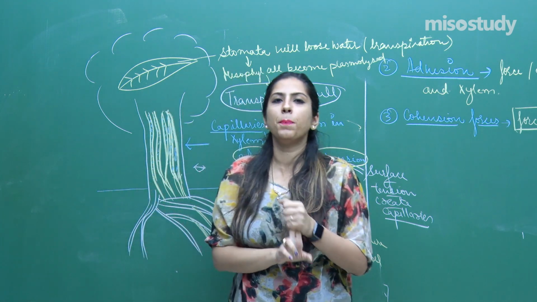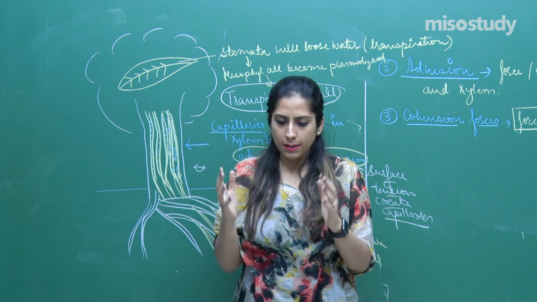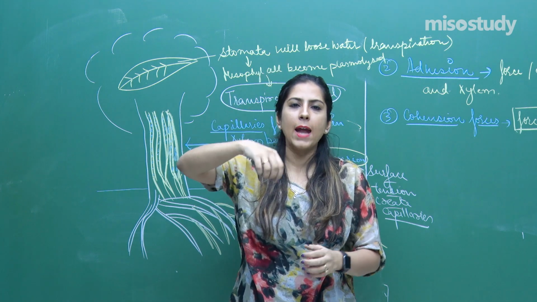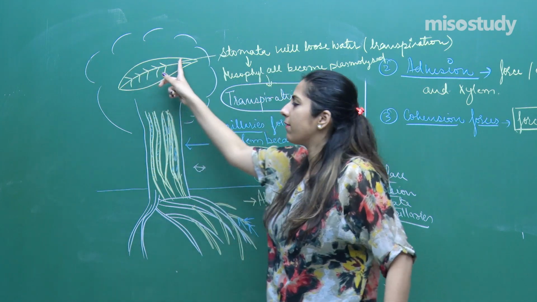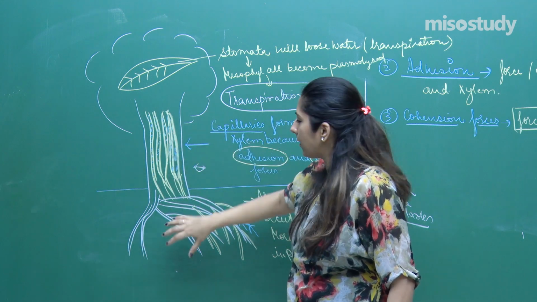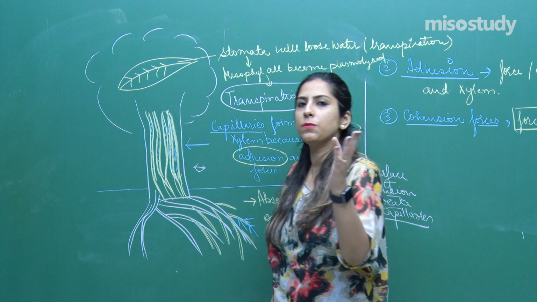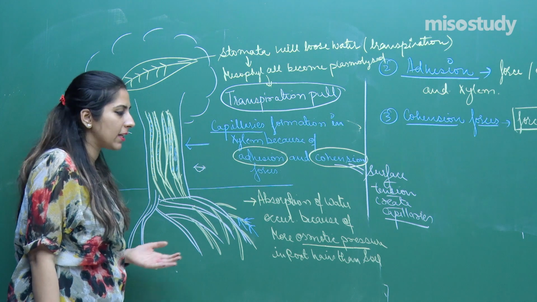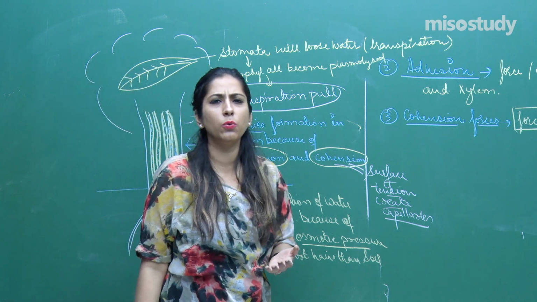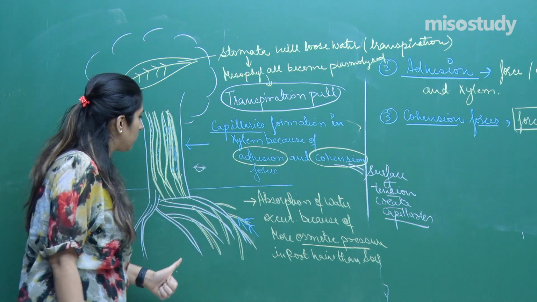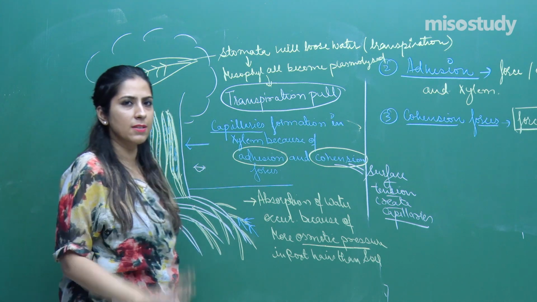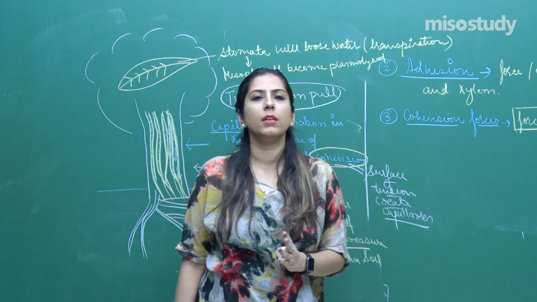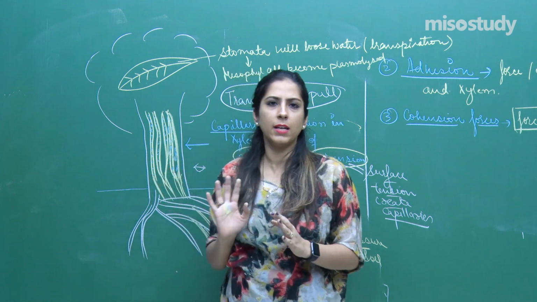The second theory was called the root pressure theory. It states that some root pressure is generated because of more absorption of water and less transpiration. Transpiration is occurring very little, and more and more absorption is occurring, so some root pressure develops. But this was not proved in the case of gymnosperms, because we cannot see any root pressure in them. And where we do see root pressure, it is only around 2 to 3 atmospheres, which is very little to take the water up to this level. The third theory was based upon cohesion and tension, or the transpiration pull theory, given by Dixon and Joly, right?